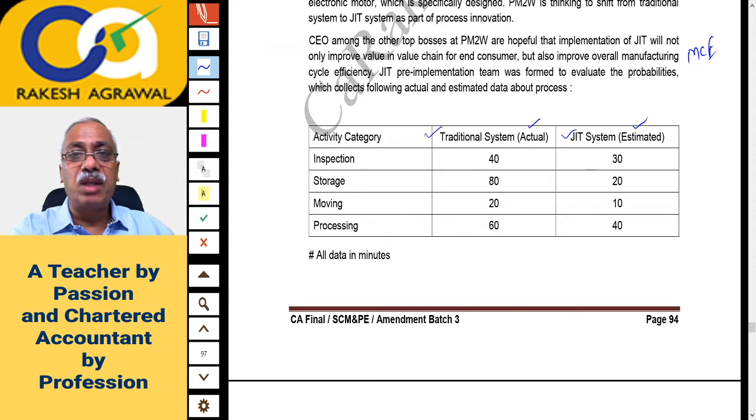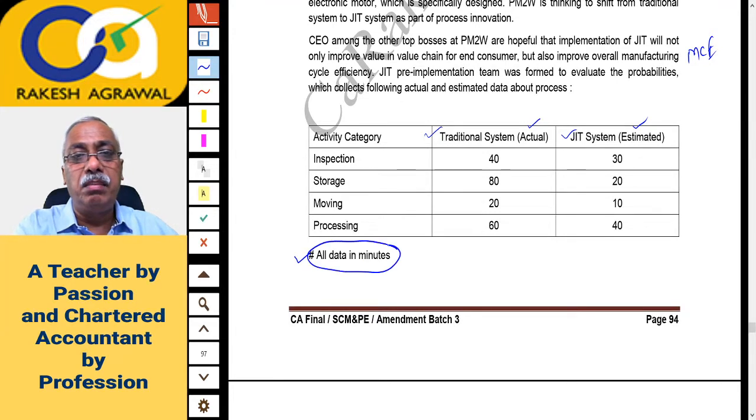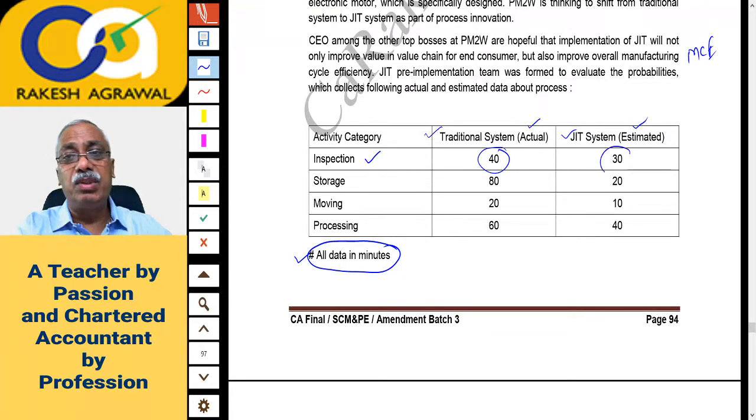On 4 activities, how much? Okay, this data is in minutes. Check here, data is in minutes. So this is the time spent. On inspection activity, at present you are spending 40 minutes. Under JIT system, you will spend 30 minutes.